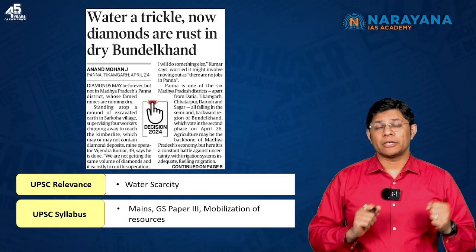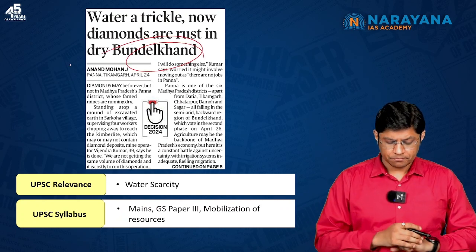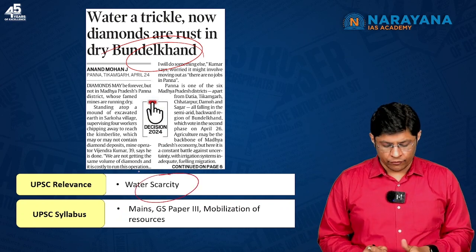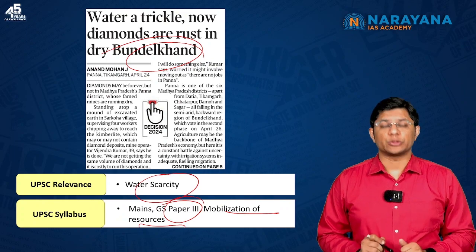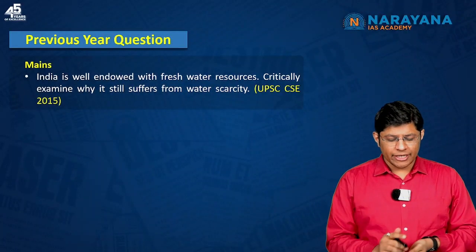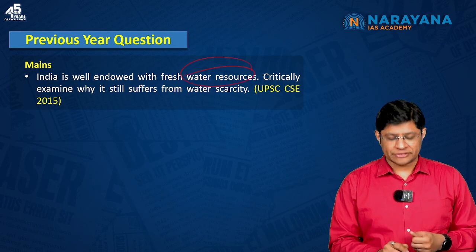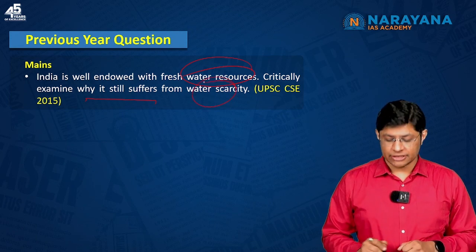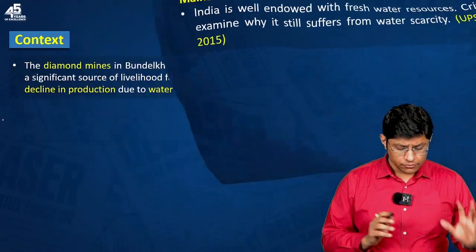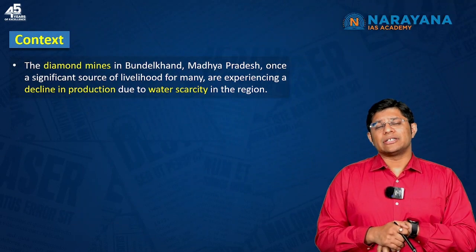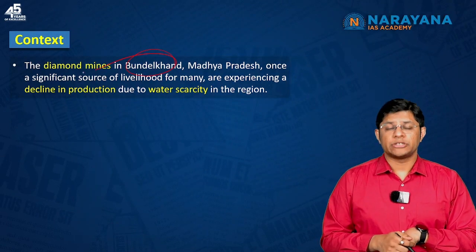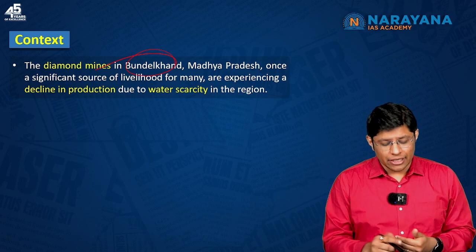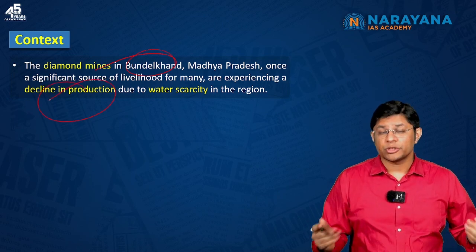Students, the next topic pertains to the Bundelkhand region. Again, it is important to understand the water scarcity problem. You can map this topic with GS Paper 3, that is mobilization of resources. Question: India is well endowed with freshwater resources. Critically examine why it still suffers from water scarcity. A question asked in the year 2015. What is the context? Now, students, the diamond mines in Bundelkhand, which were once a source of livelihood to scores of people, have been witnessing a decline in production. Reason? Due to water scarcity.